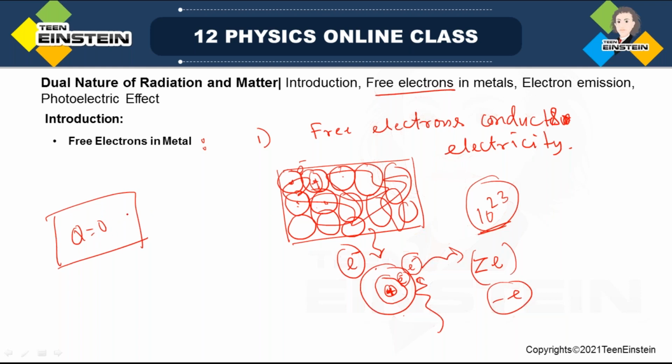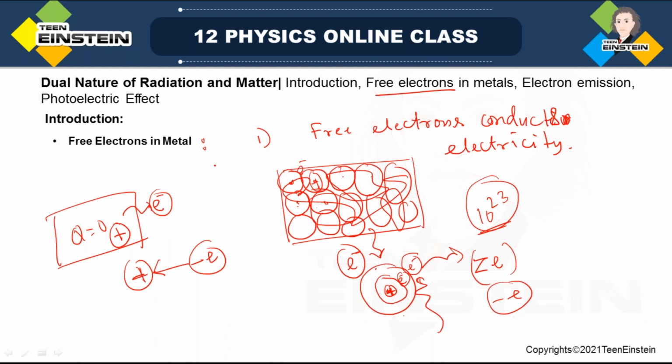Now if one such freely moving electron goes out of the metal surface, the metal surface becomes positively charged. Then positive and negative attract each other, so the electron will be attracted by the metal surface again. Consequently, the electron will not be able to leave the metal surface.